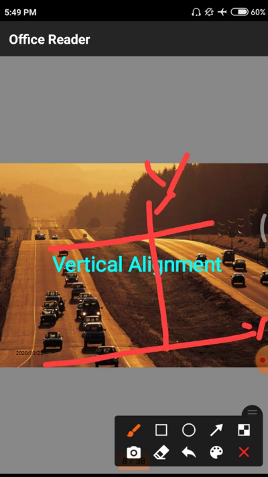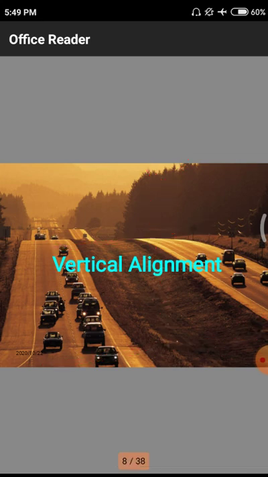This is a better example for understanding vertical alignment with respect to these roads. Simply, the road surface is increasing in the y direction.